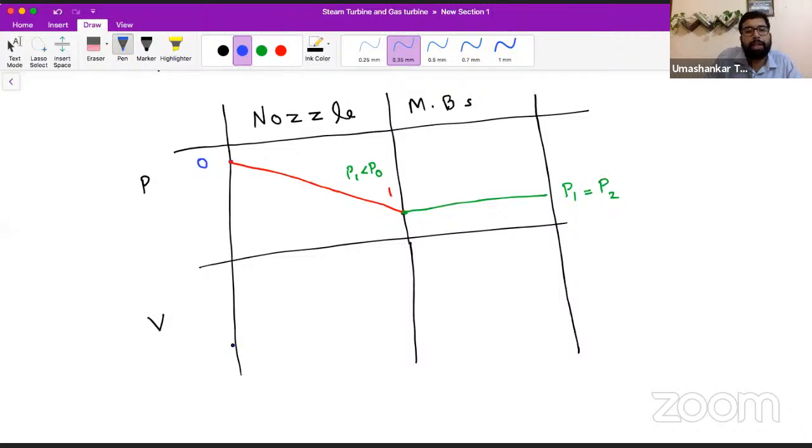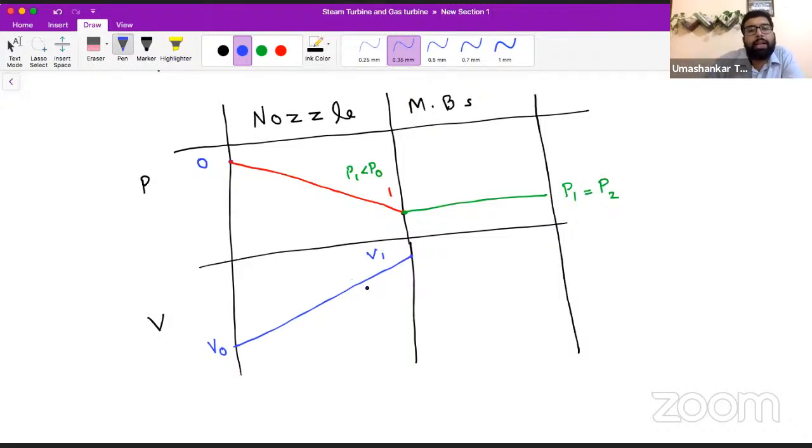Let's say at entry into the nozzle the velocity is V naught. As it flows into the nozzle, the velocity increases and reaches the value V1.